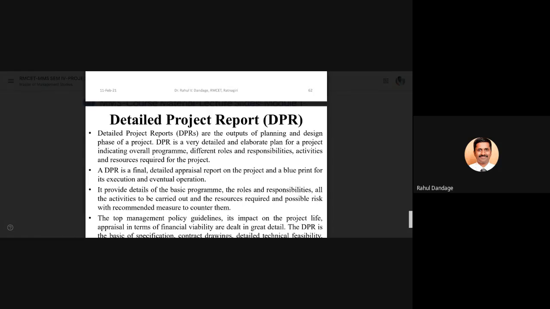So this detailed project report is nothing but a blueprint for execution and eventual operation. Once somebody reads your detailed project report, he will come to know what the objectives of your project are, which resources are required, what the location of your project is, what kind of human resources are required, how much will be the investment, how much duration you are going to take for completion of your project.